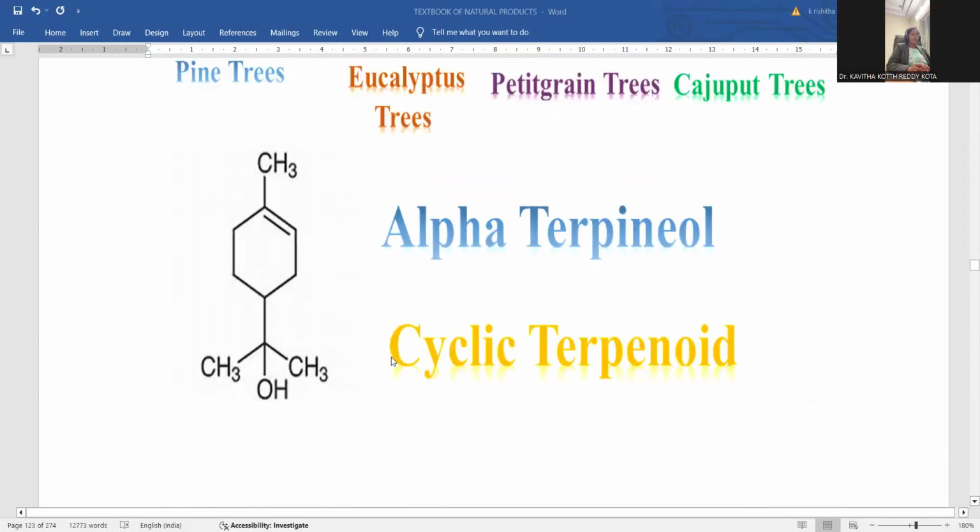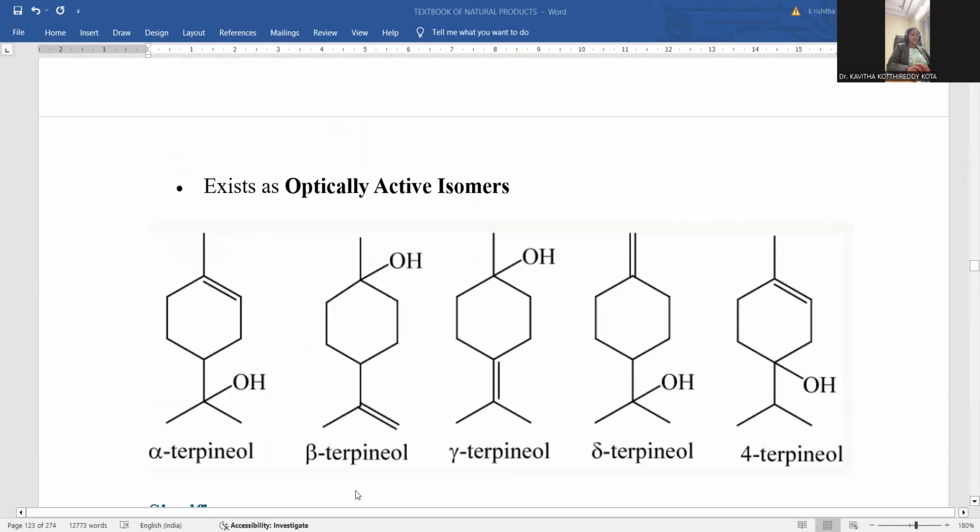If you want to know about the orientation of this compound, here you can find the chiral carbon. A chiral carbon is any carbon surrounded by four different groups, indicated with a star mark. And here is another chiral carbon atom. Both chiral carbons mean optical isomerism, so optical isomers are manifested. Alpha terpineol will be there.